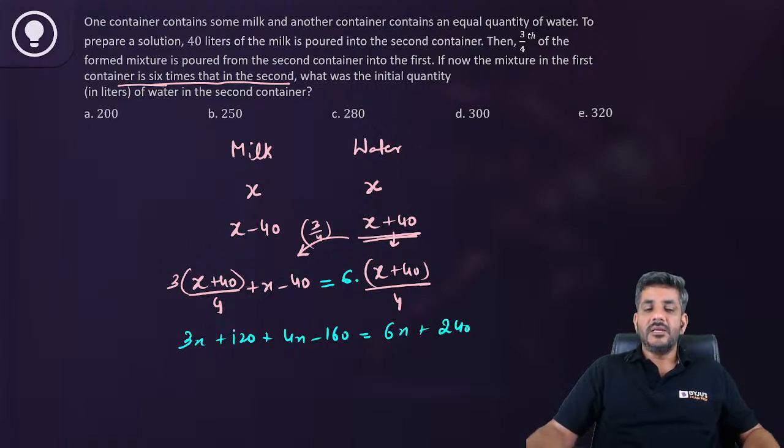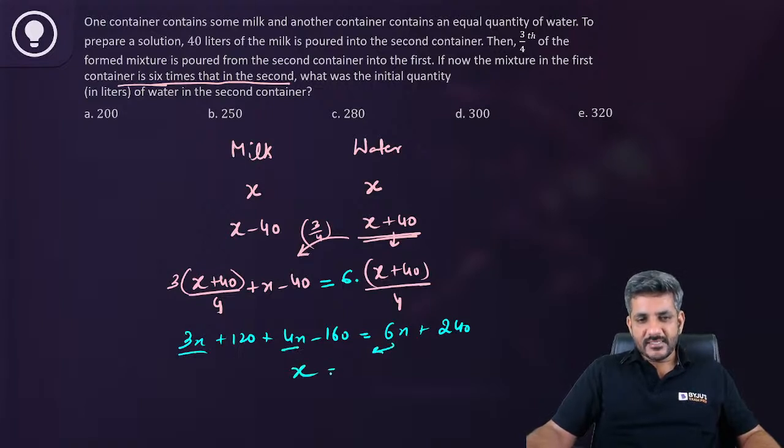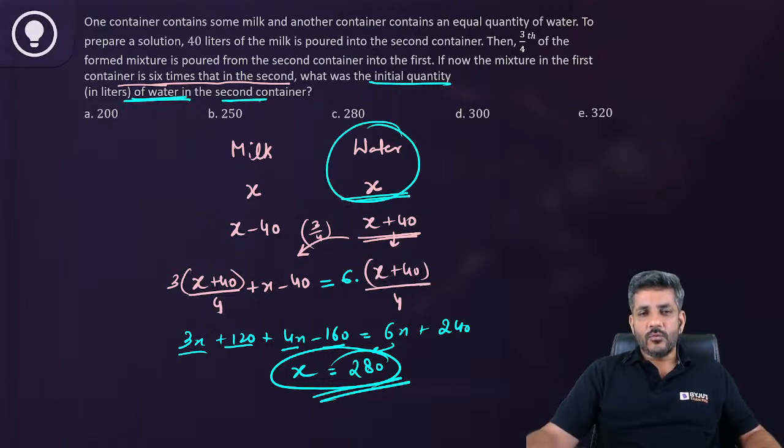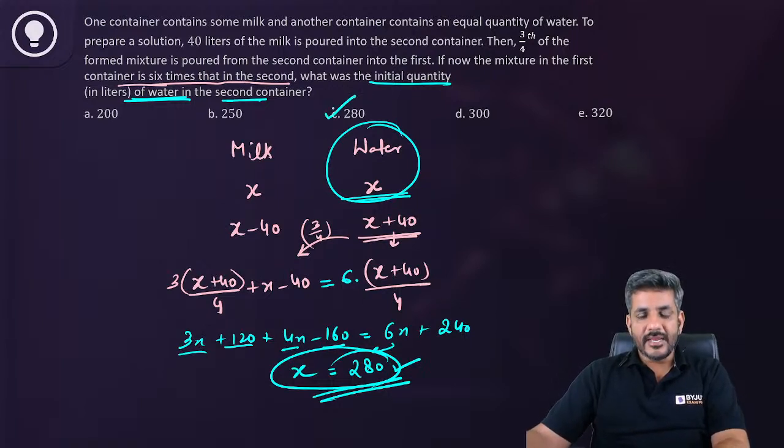So everything is multiplied by 4. So 4 is gone. So I have 3x plus 4x, that is 7x. 7x minus 6x is x. And then 120 minus 160 is minus 40. On the other side it becomes 280. So x is equal to 280, and that's what the question is asking. What was the initial quantity of water in the second container? So in the second container water was x. X we have calculated as 280. So the answer for this question is 280 liters.